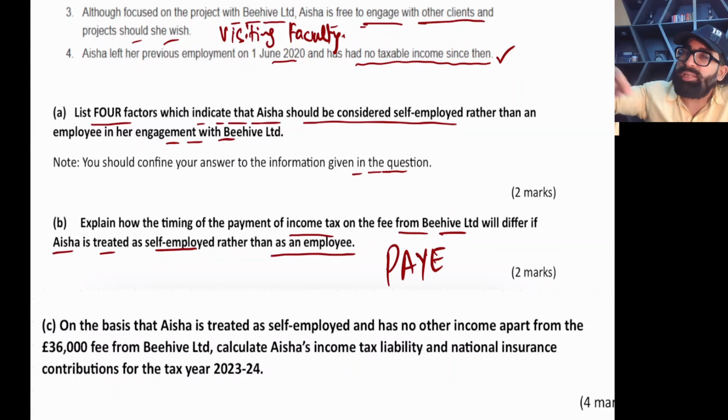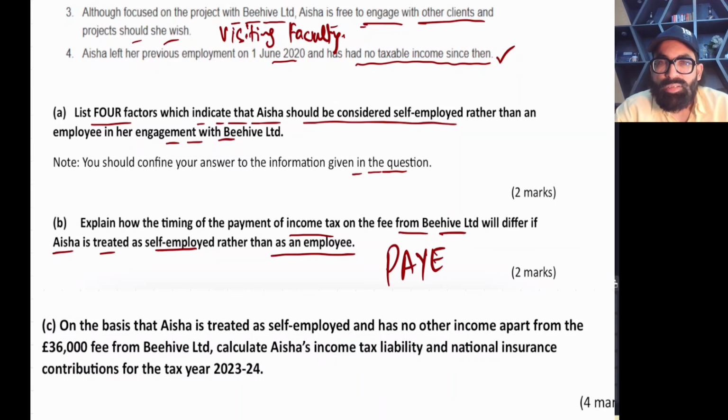But if you are self-employed, you need to pay tax after the end of the fiscal year. Remember the 31st January, the balancing payment date. There is no PAYE in self-employed.